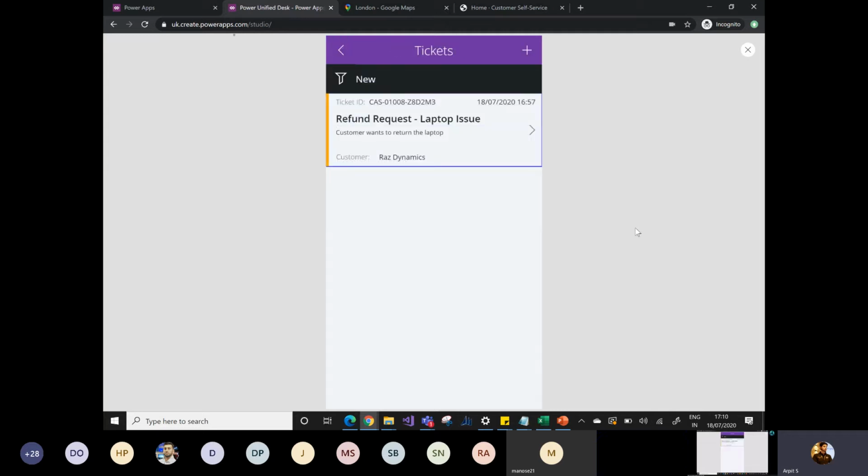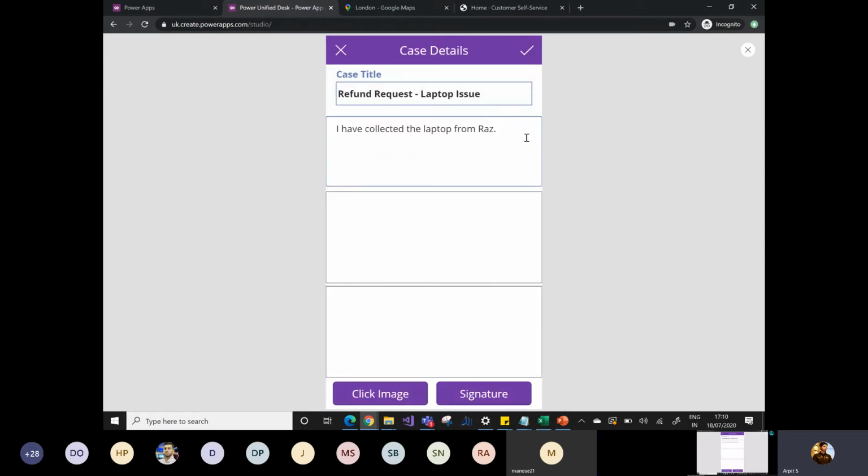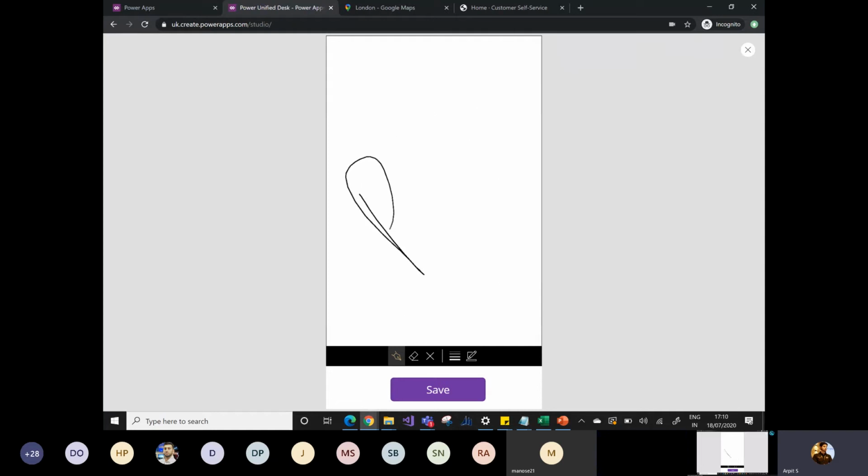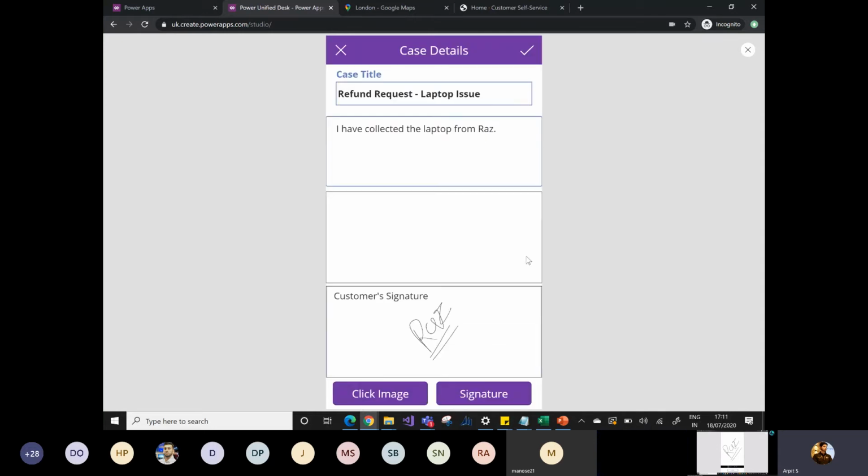But let's say Narayan is at the customer location, or the customer's home, and he wants to update the case. So Narayan will simply navigate to the case and provide some comments that he has collected the laptop from the customer. And if he wants to take the signature of the customer, or take images of the broken laptop, he can simply go to the signature option. Then simply take the signature, and the signature will appear here.